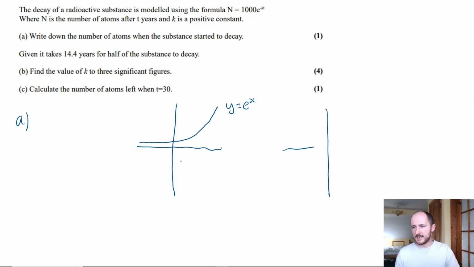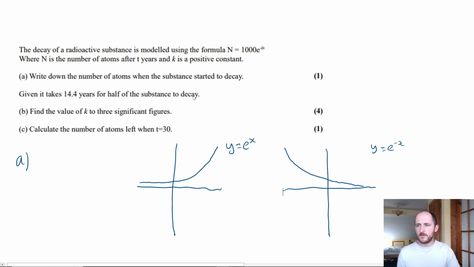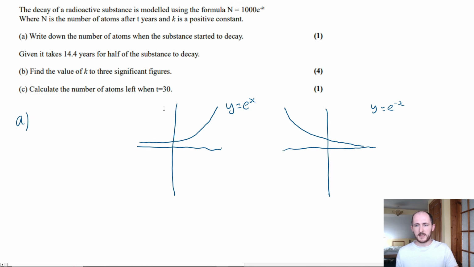Now, in this case, we have a negative power. And what does that negative power do? What it does is it reflects it in the y-axis. So it's an exponential decay. Again, you may know that from GCSEs. So over time, these numbers are decreasing. And does that make sense? Well, from your GCSE science, you should know that the radioactive substance should decrease over time, the number of atoms. So that does make sense.